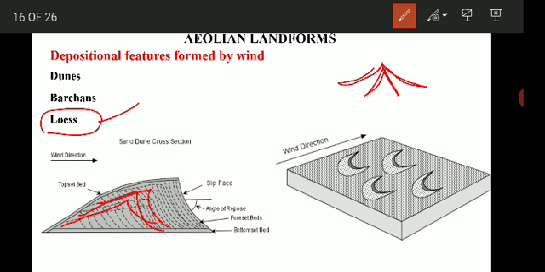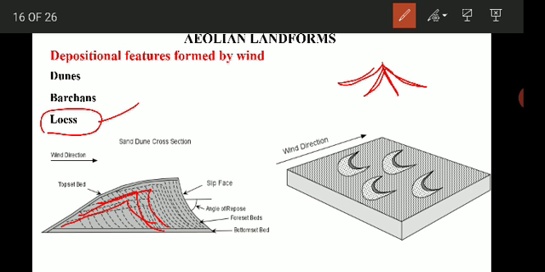So loess deposits are formed when the wind blows over a desert and enters a region covered with grass or flat ground, where small shrubs or grasses are present.